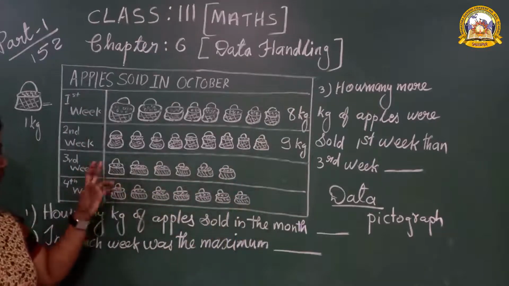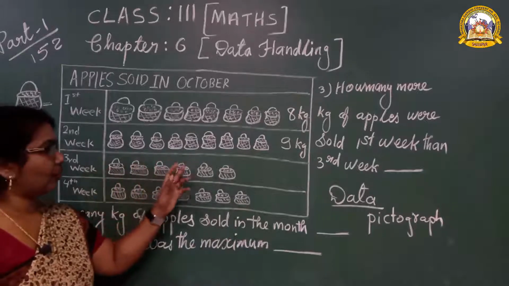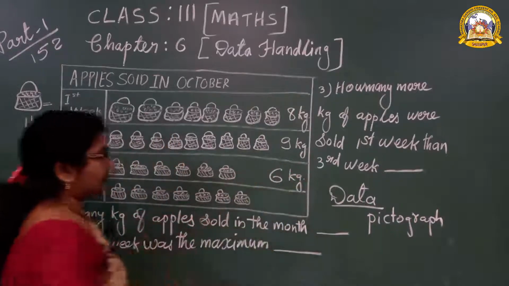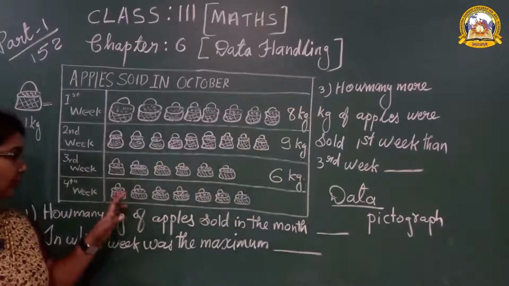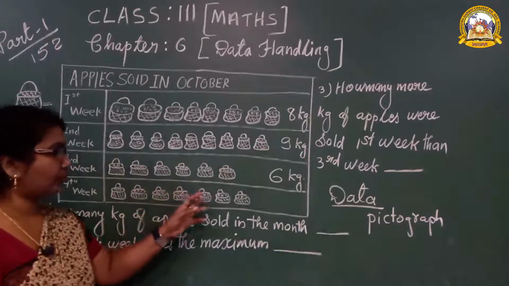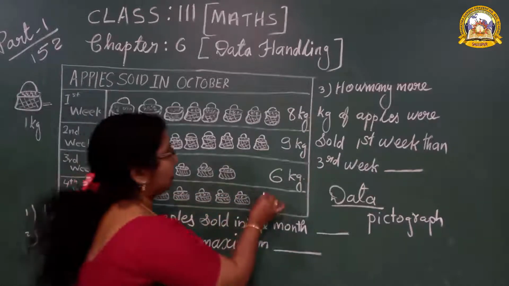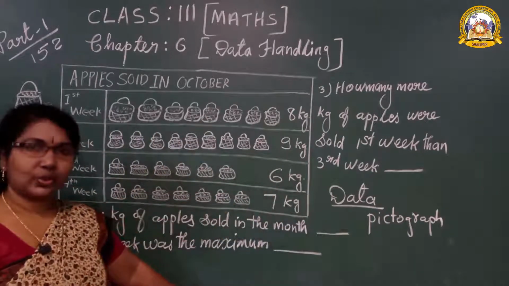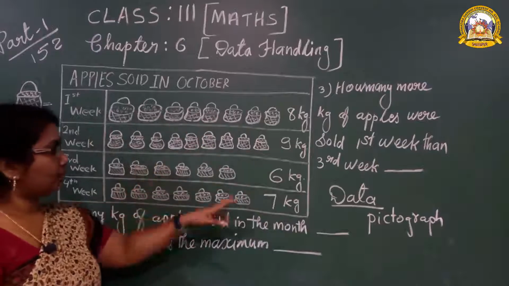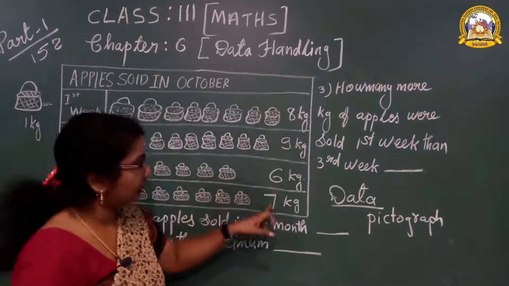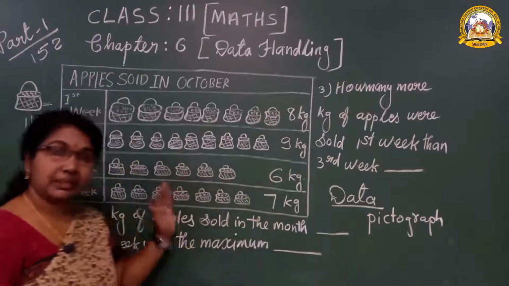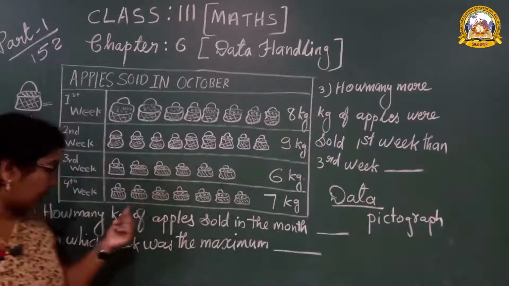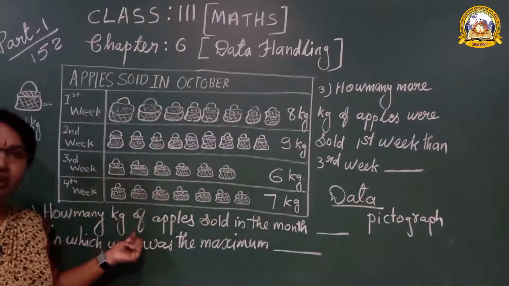In the third week, 1, 2, 3, 4, 5, 6. That means 6 kg apples. In the last, fourth week, 1, 2, 3, 4, 5, 6, 7. That means 7 kg apples. Can you say what is the total? Easy way, you should add them. Like that some picture is given, then after that 3 questions are given. You should read the question and write down the answer.